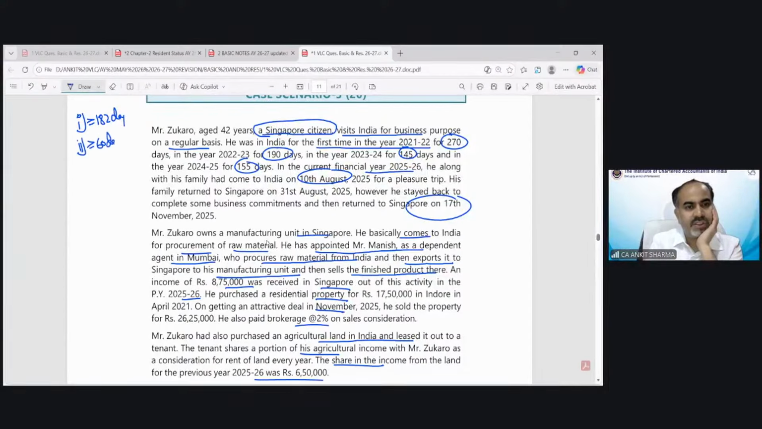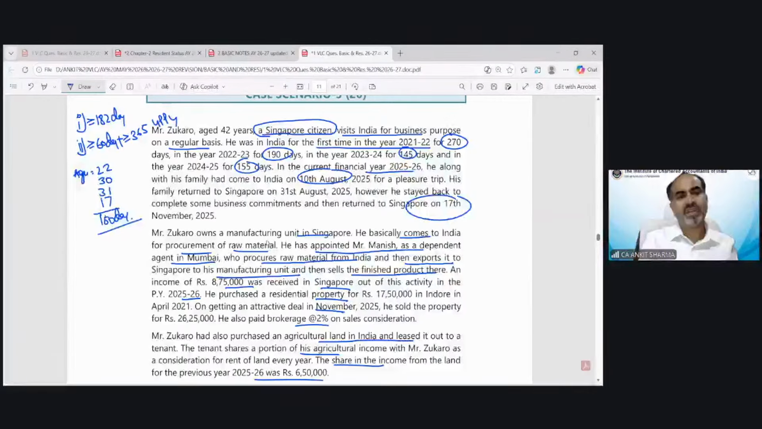More than or equal to 60 days, plus more than or equal to 365 in the 4 preceding previous years. In the current year, Mr. Zucaro was in India for August, 22 days, then September, October, and then he stayed back in India, and on 17th of November he went back. So 17 days of this, it would be 100 days. So the first condition cannot be fulfilled.